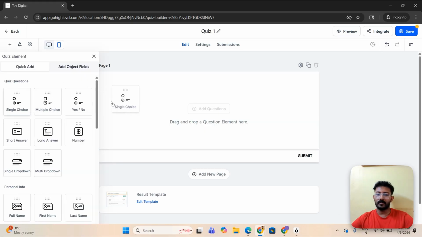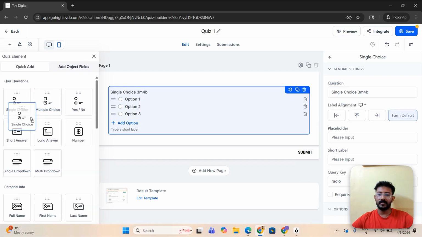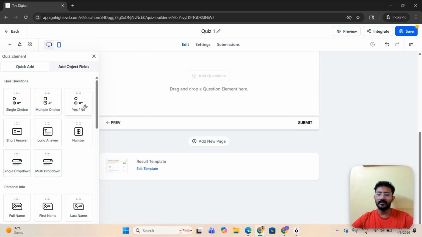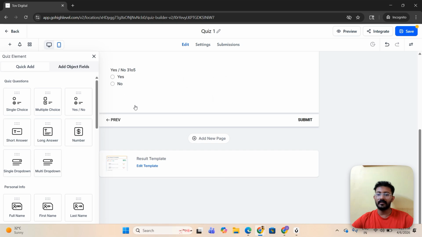Now I can drop in all these things, like bring in this. This is a radio select button. This is a multi-choice checkbox button. This is also a radio select button. So I can actually add a new page and bring it like this.